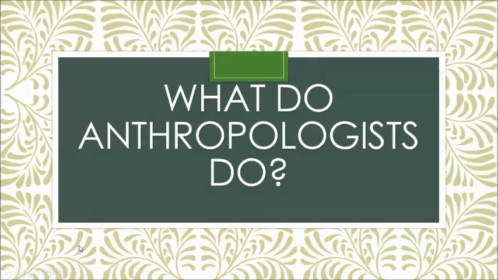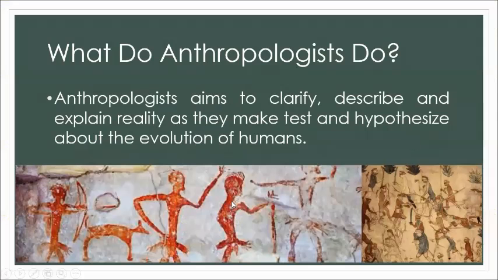So what do anthropologists do? Anthropologists aim to clarify, describe, and explain reality as they make tests and hypothesize about the evolution of humans. So how humans develop through time is also a focus of what these anthropologists do in anthropology.